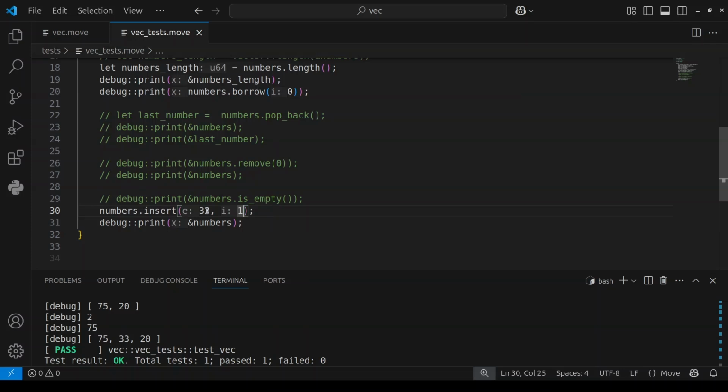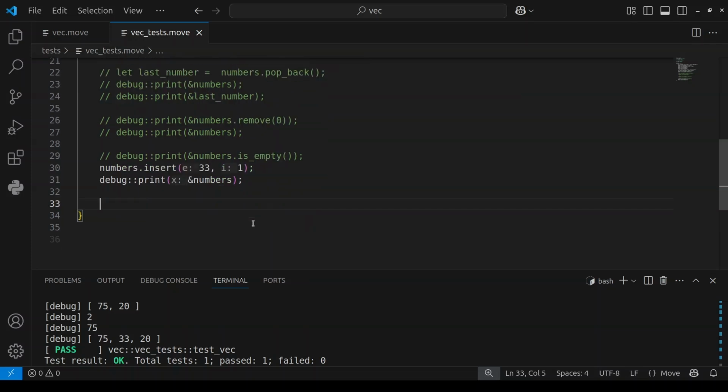Another thing you can do is swap the index of two elements. Let's say I want to swap the positions of 75 and 33. I want 33 to sit at the 0 position, while 75 should sit at the first position. So to do that, I think it's vector swap.